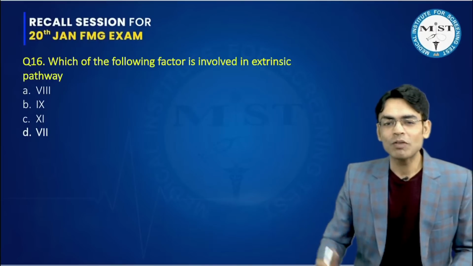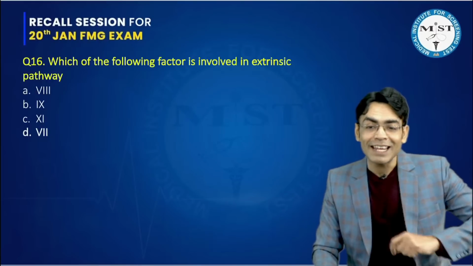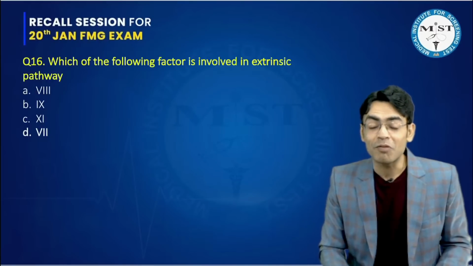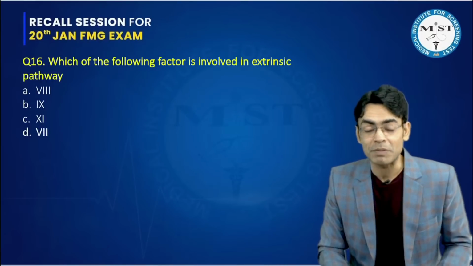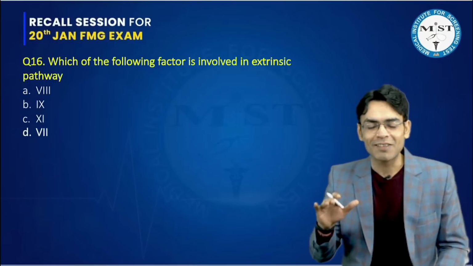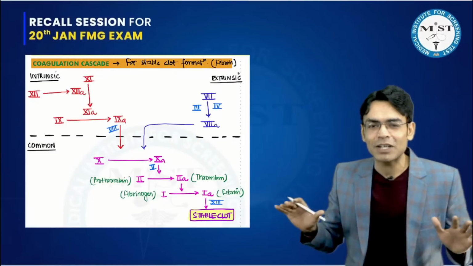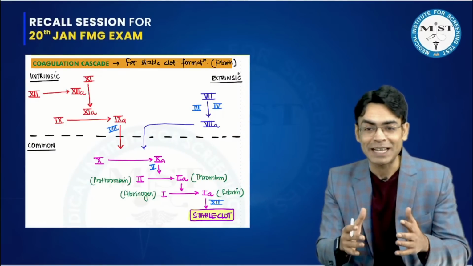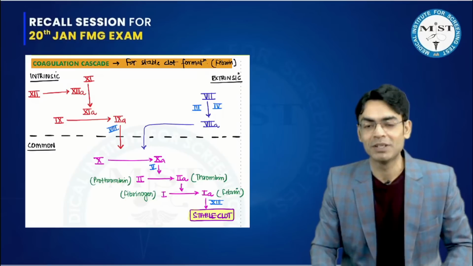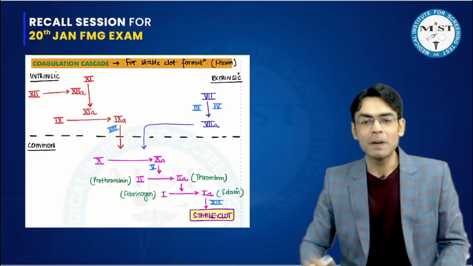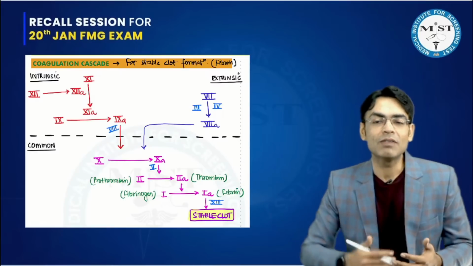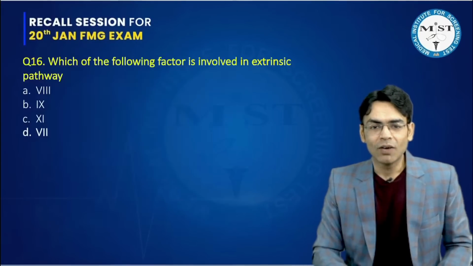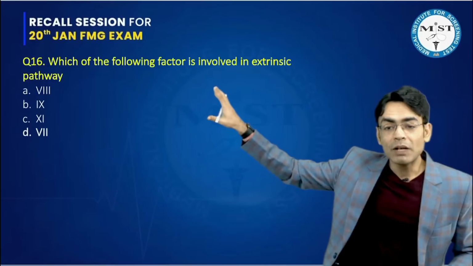Then, which of the following factors is involved in the extrinsic pathway? Again, the easiest question which can come from the platelet and coagulation disorder chapter, which we have done in the classes. No disease they have asked, but they have asked the straight question; we have discussed this multiple times. I hope each one of you remembers the intrinsic and the extrinsic pathways. So they have asked which of the coagulation factors will be involved in the extrinsic pathway, or which will be involved in the intrinsic pathway.